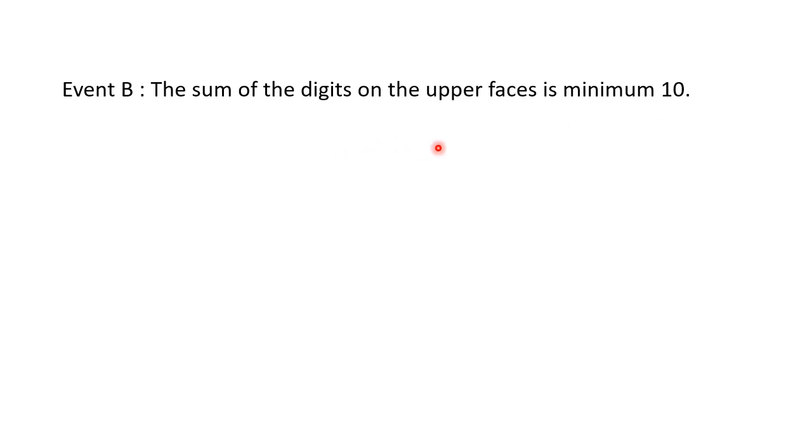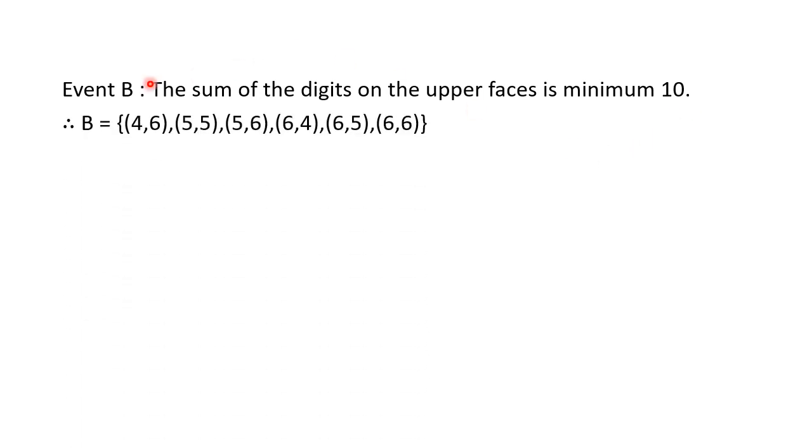Now if you see the rows from the sample space, then you will find that in the first row the last pair is (1, 6), so 1 plus 6 is 7. Then in the second row it is (2, 6), the sum is 8. Then in the third row it is (3, 6), the sum is 9. So no element from the first three rows will appear here. We want the sum minimum 10. Okay, so here the first point which is going to appear is (4, 6).